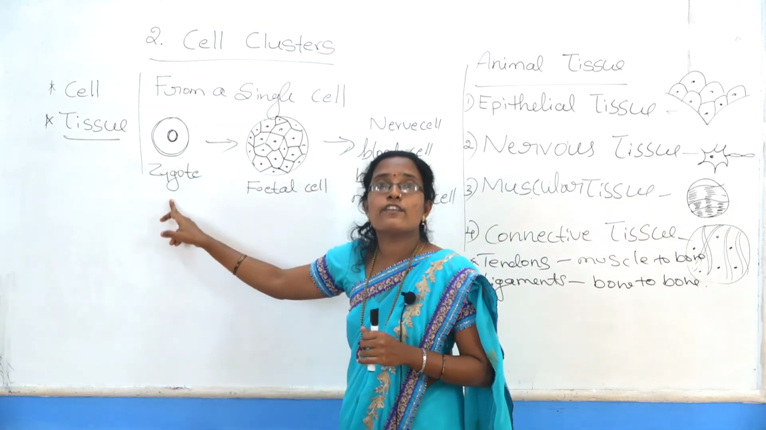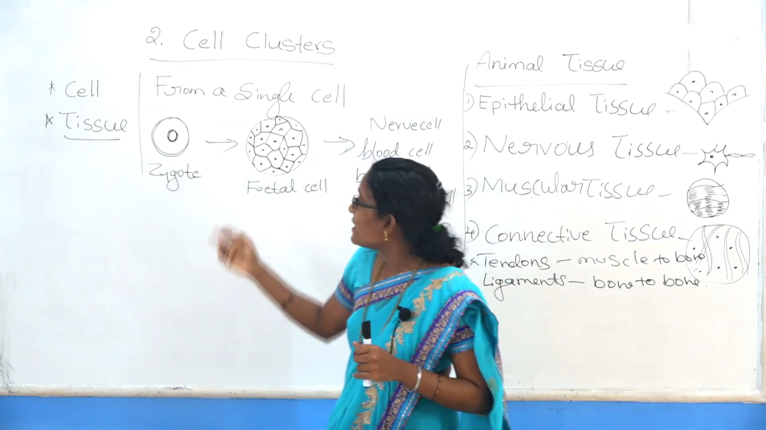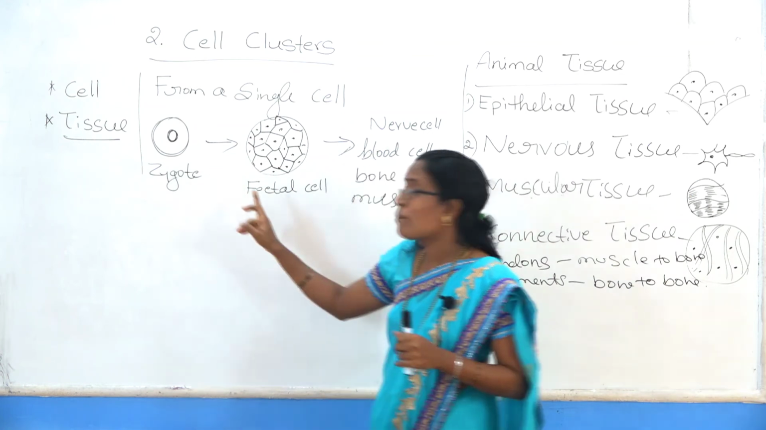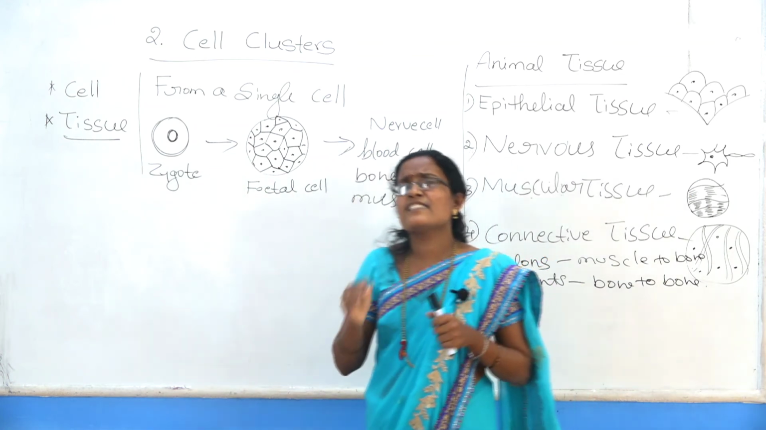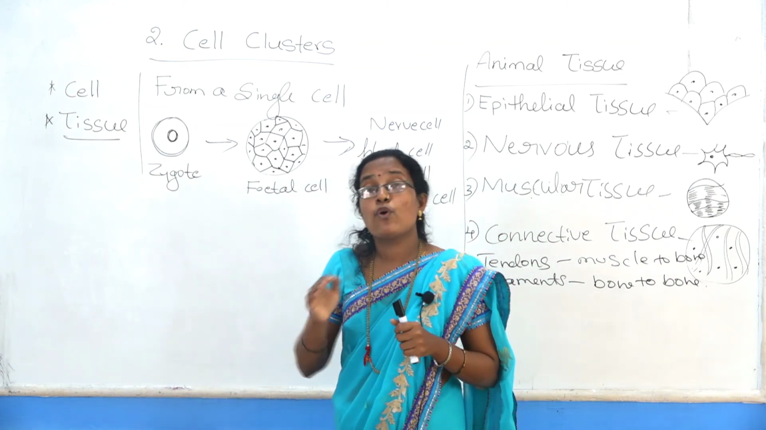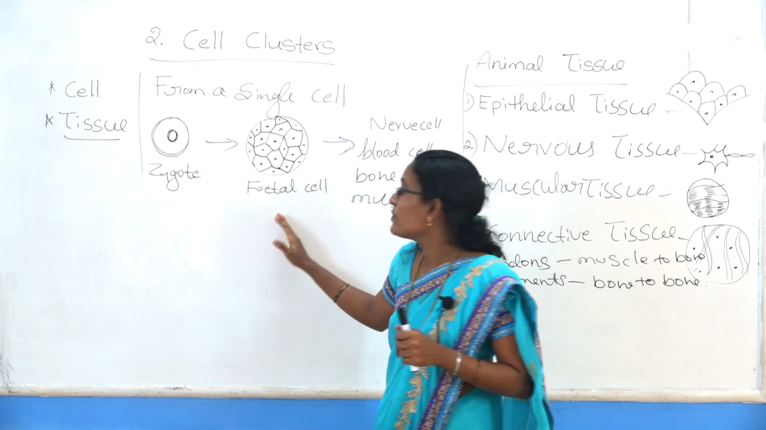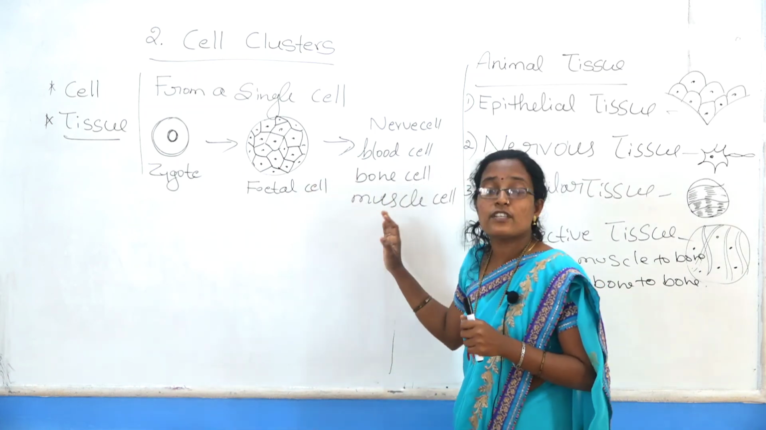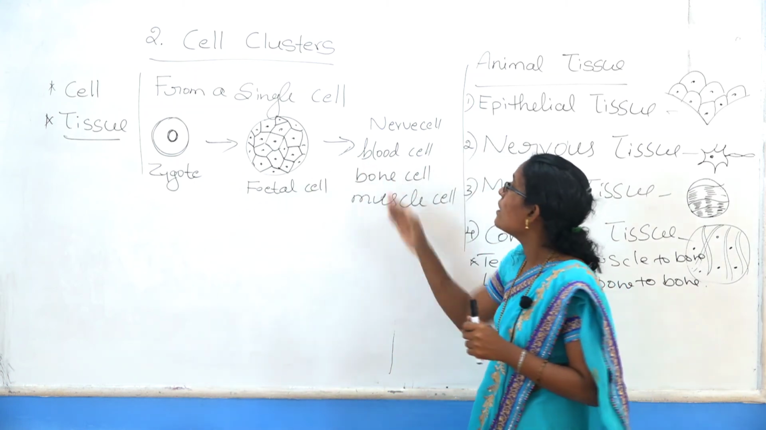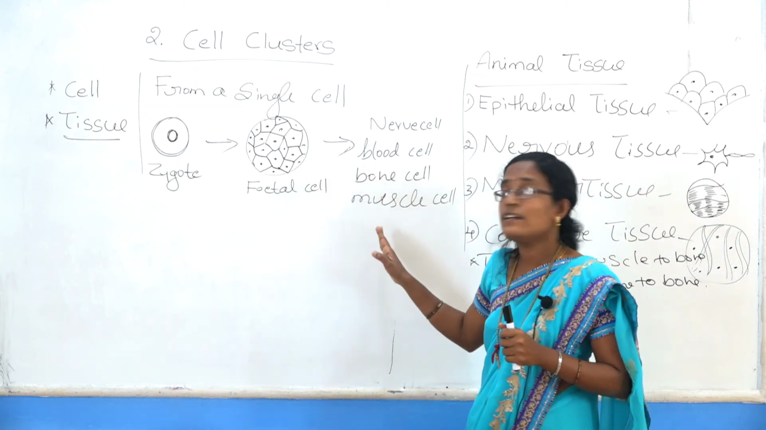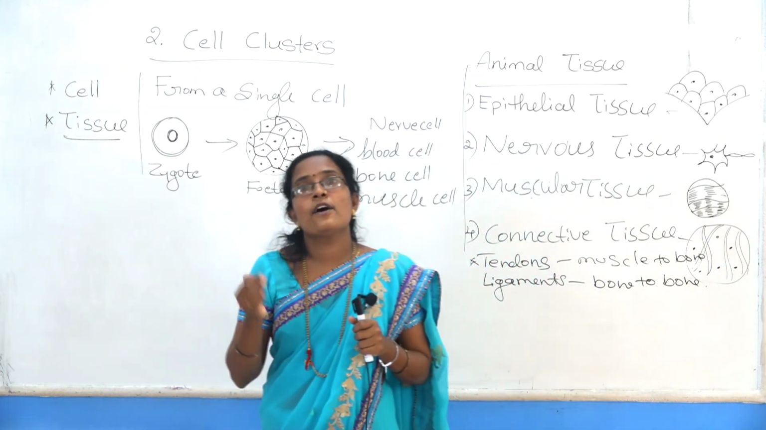The zygote is formed from the union of male and female gametes. The zygote undergoes division to form fetal cells, which are partially differentiated cells. Specialized cells are formed from fetal cells, like nerve cells, blood cells, bone cells and muscle cells. They have a specific structure and function.